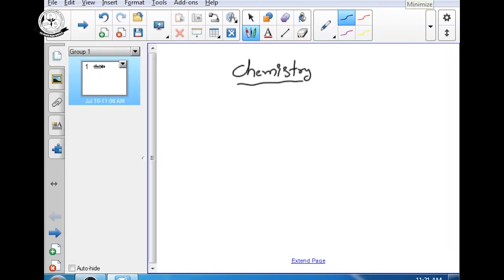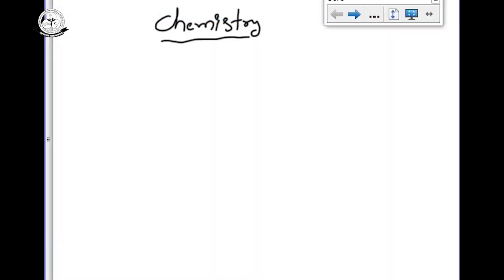Good morning, students. Last class we started the group 13 elements. General and chemical properties we are discussing. Now see some other properties regarding the group 13 elements.